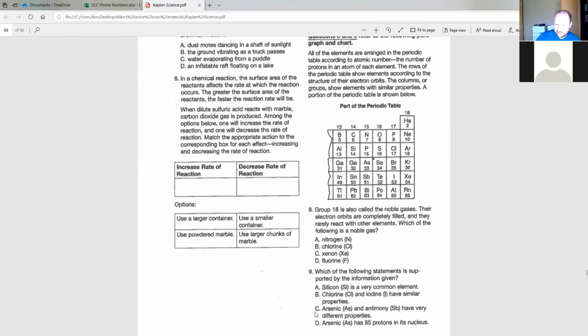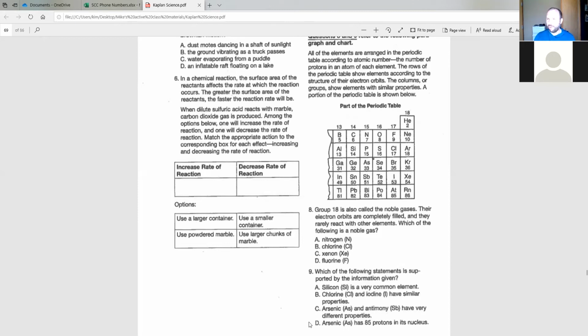Okay. Let's look at C. Arsenic, As, and antimony, Sb, here's Sb, here's As, have very different properties. So where does it say anything about properties, whether it's different properties, similar properties? Because B talks about similar properties, C talks about different properties.